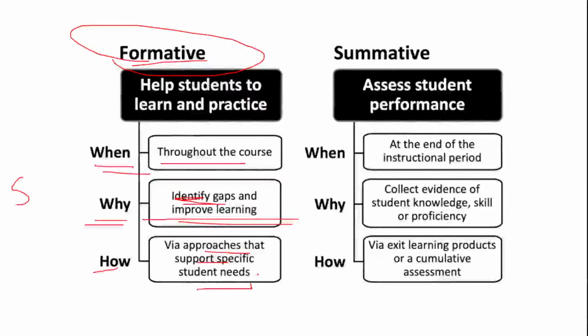This approach follows methods that identify the student's need, and accordingly that support will be provided. I hope it is very clear with formative assessment. I have one more slide in detail for formative assessment, but till here I hope it is clear.